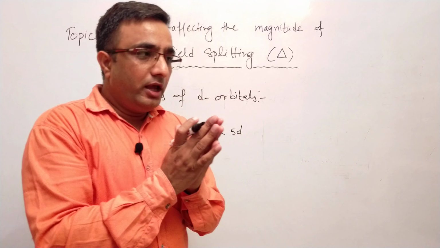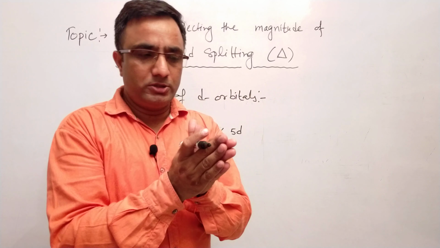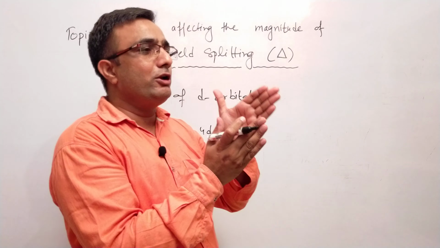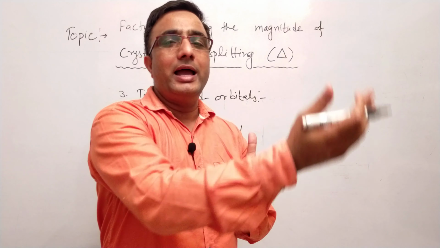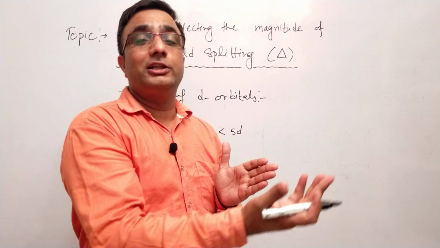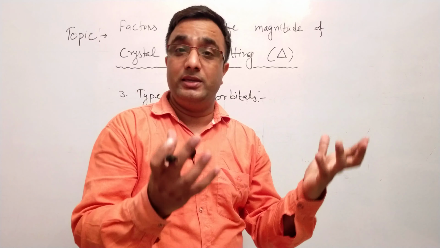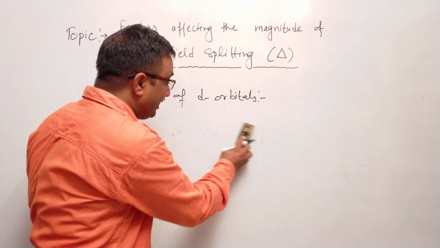You can say if a particular metal ion of the lower transition series forms a complex, then in comparison to this, the metal ion of the same group, that is, the metal ion of the higher transition series that makes the complex, the crystal field splitting for the higher transition series will be high. Let's discuss this type of example in a very effective manner.